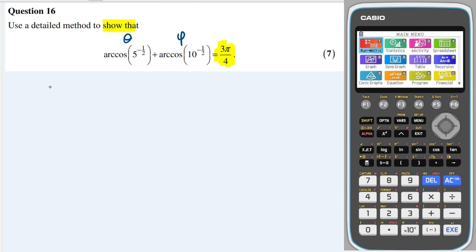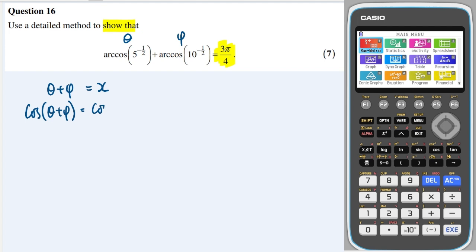So at the moment I've just got theta plus phi, and that's going to equal some value. So let's just call it x. I don't want to assume that it's 3 pi over 4 just yet. And then what I can do is I can take the cosine of both sides.